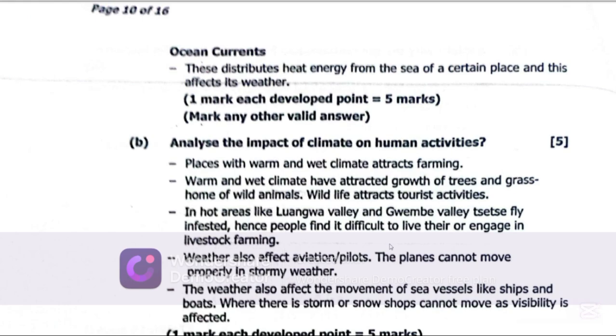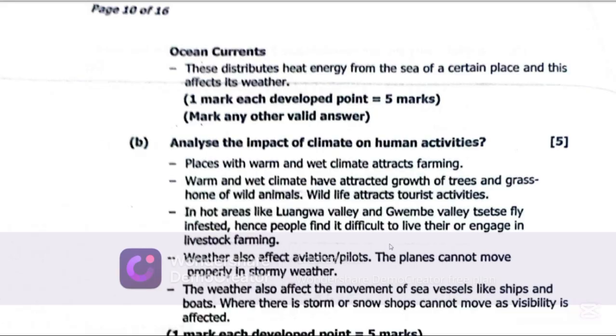There are just certain foods that we eat during the rainy season. Foods like mushrooms, in most cases, certain fruits like mangoes, especially here in Africa, Zambia. Mangoes, we mostly eat them during the rainy season. So there are just certain foods that you eat during the rainy season. So climate influences human activities.